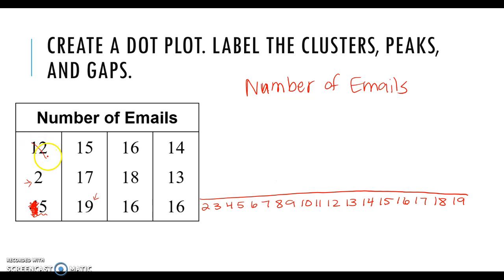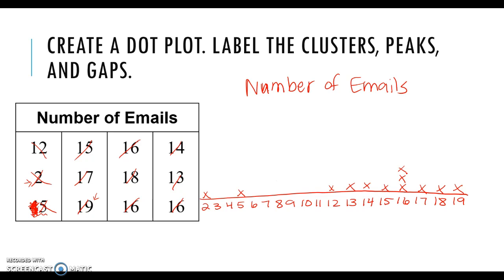So I have 1, 12, 2, 5, 15, 17, 19 our largest, 16, 18, 16 again, 14, 13, and then lastly number 16.